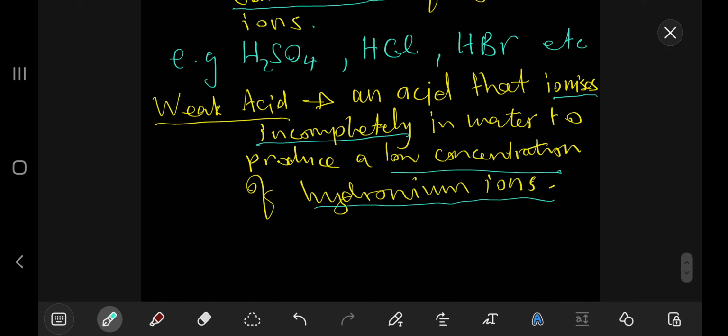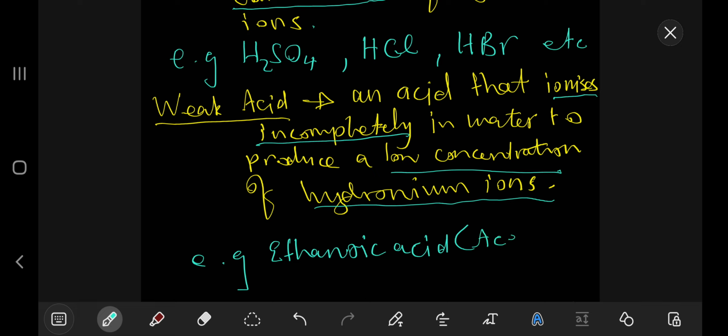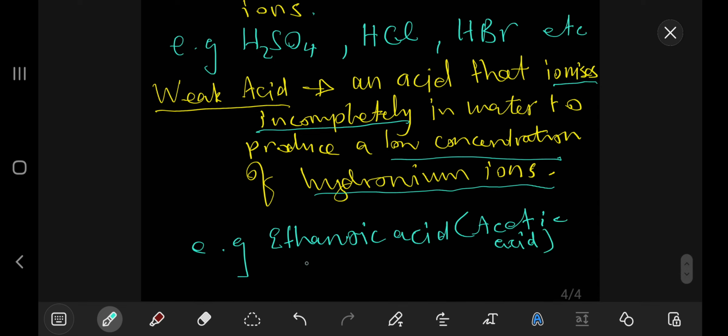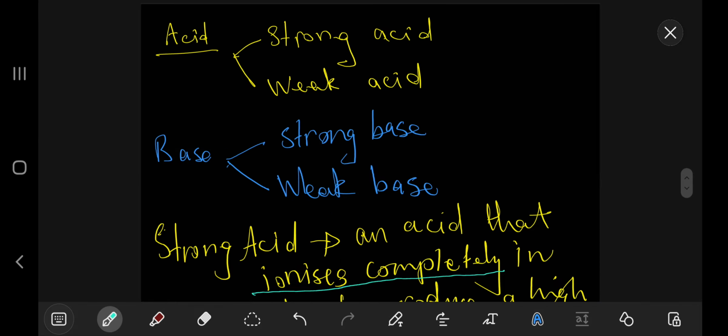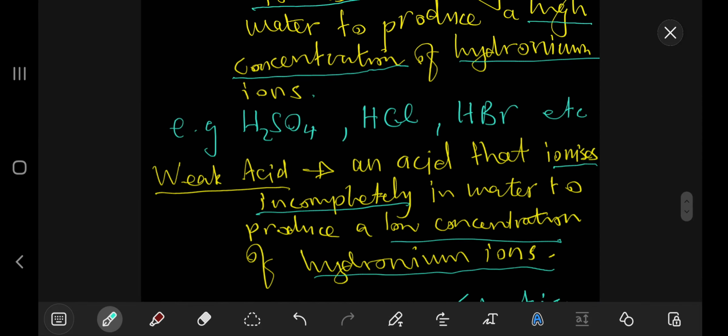An example of a weak acid, we have the acetic acid or the ethanoic acid. Right, so ethanoic acid, which is the acetic acid, which is CH3COOH. So that is an example of a weak acid, right? Okay, so let's define a strong base and a weak base.